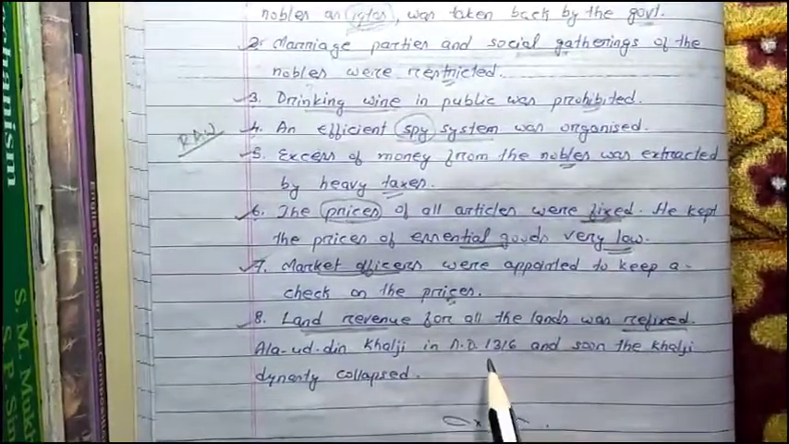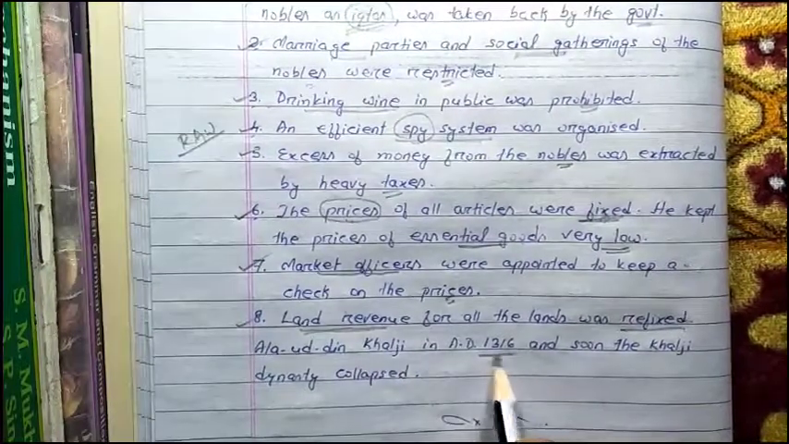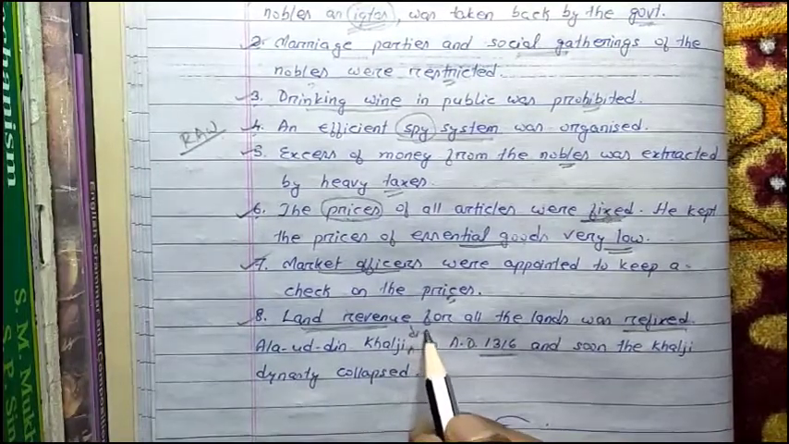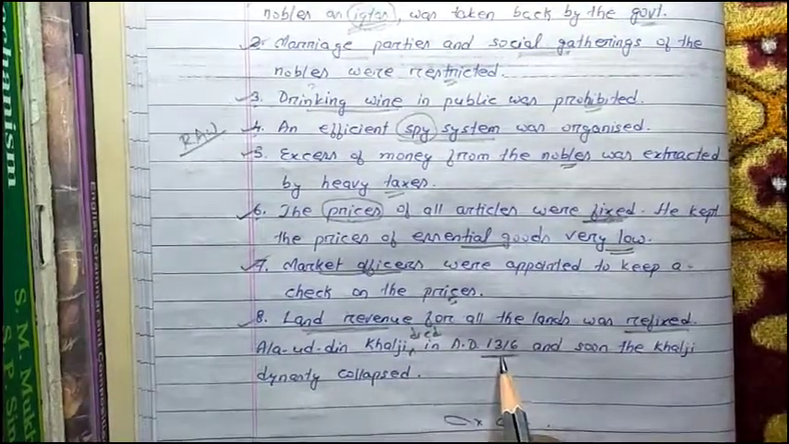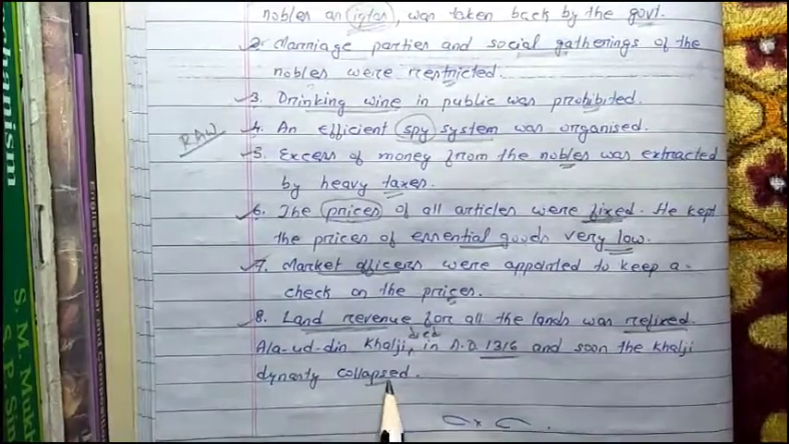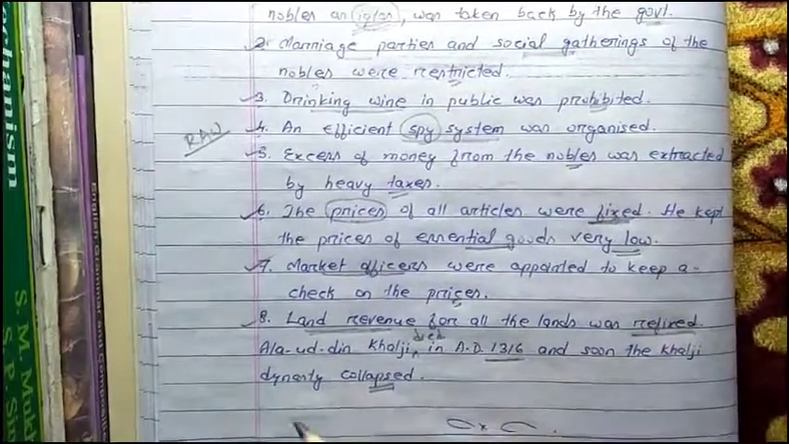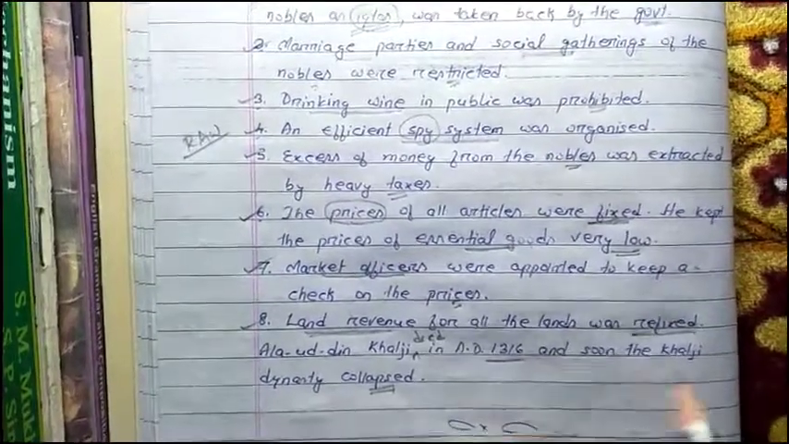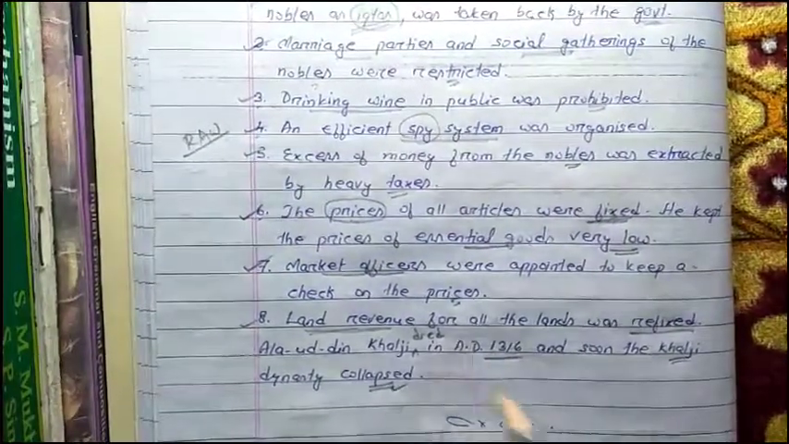Alauddin Khalji died in AD 1316, and soon the Khalji dynasty collapsed. As I already told you, he was the last powerful ruler of the Khalji dynasty. After his death, the Khalji dynasty also collapsed.